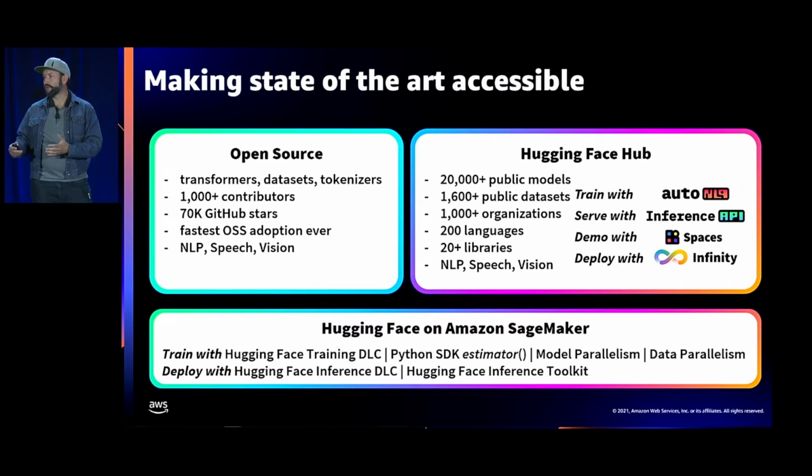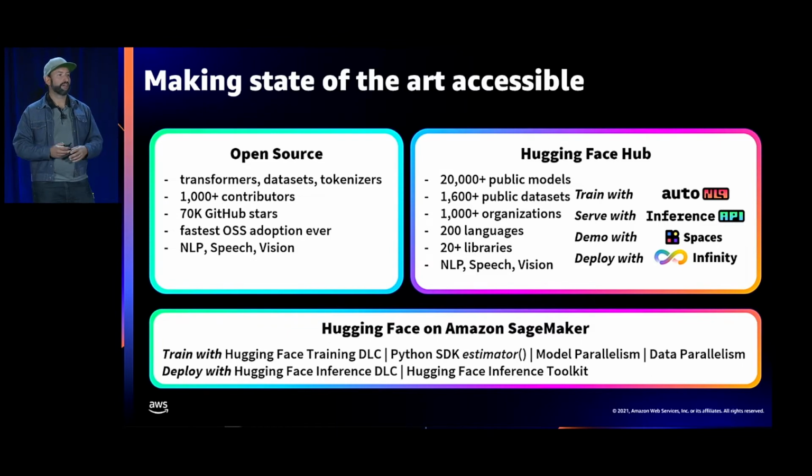Everything you can do with our open source, with all those models and datasets, you can do within SageMaker. And we've been very happy to have a close collaboration with the SageMaker team to provide you with easy-to-use tools so that you can pick up the Hugging Face deep learning container and then pick up the Hugging Face estimator within the Python SDK.